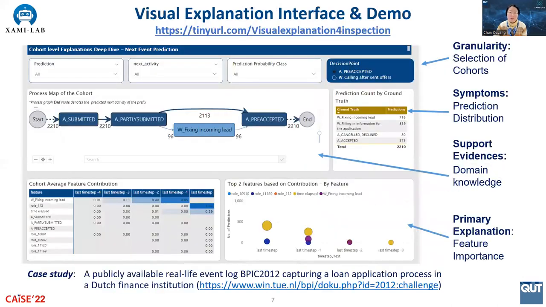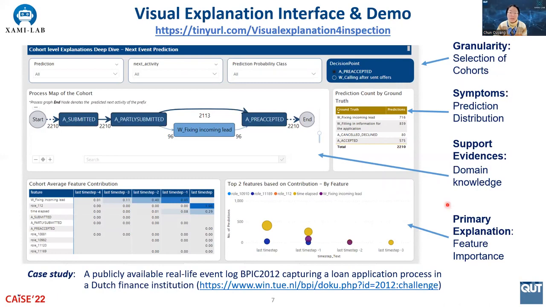Guided by the proposed conceptual framework, we have built an interactive visual explanation interface, which can be accessed at this link. A main screen of the interface provides an overview of different panels supporting explanation granularity levels and various insights.